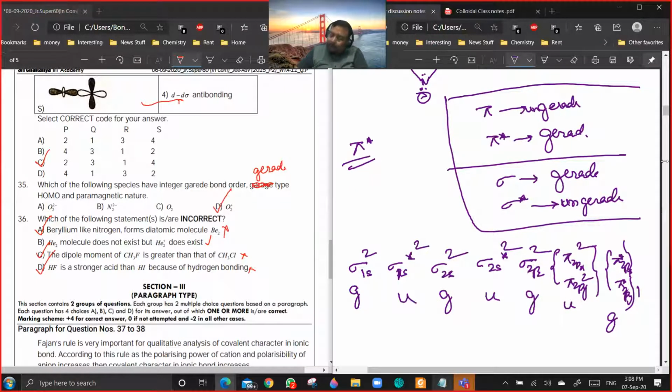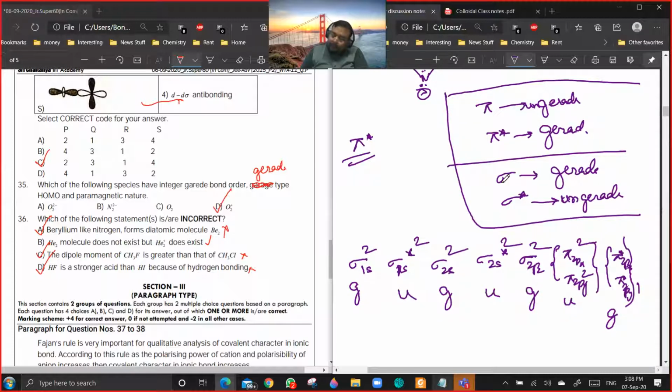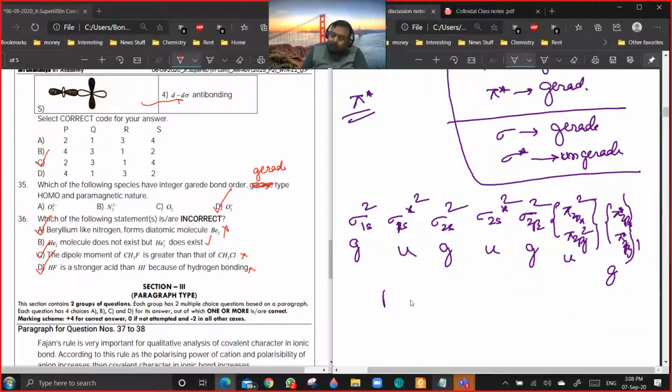Are you getting my point? Yes or no? So you can define bond order for gerade by only considering those orbitals which are gerade and are bonding or anti-bonding.